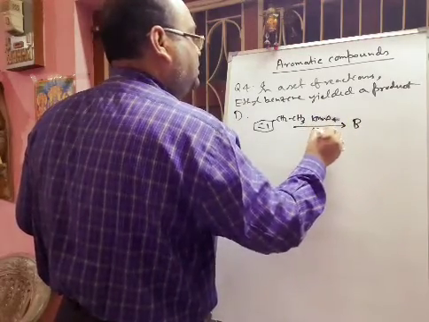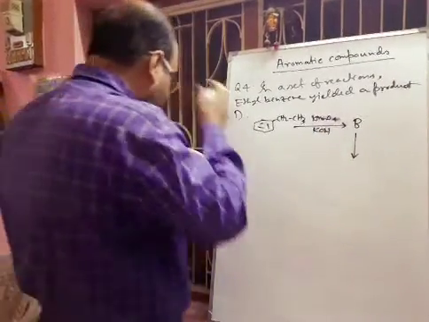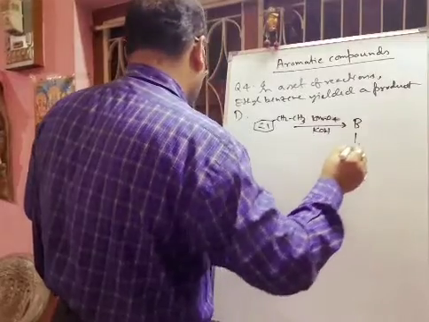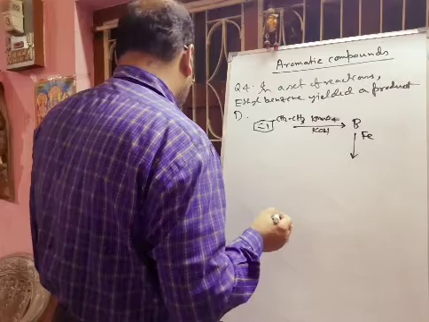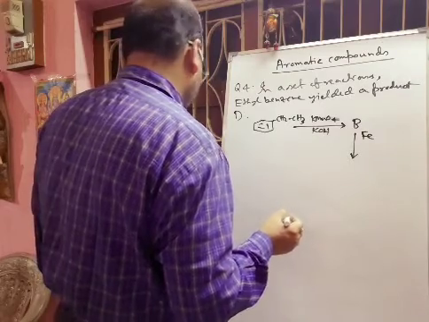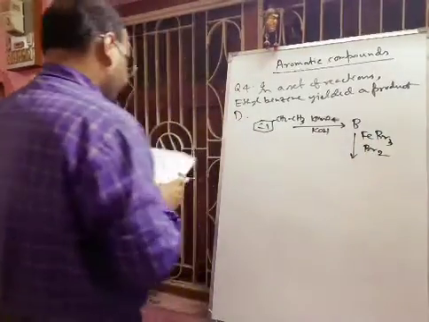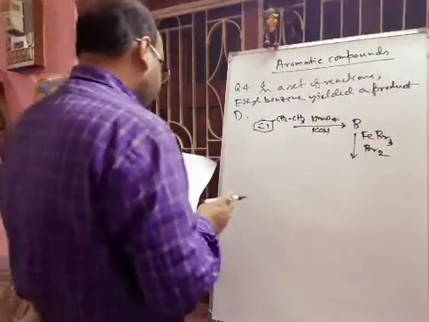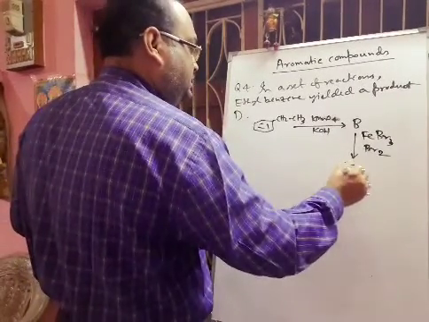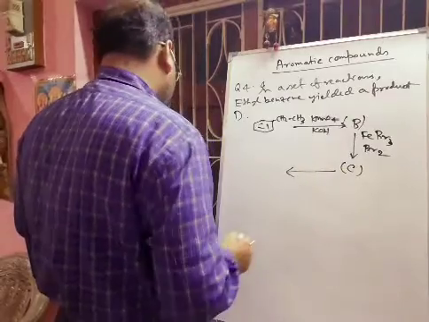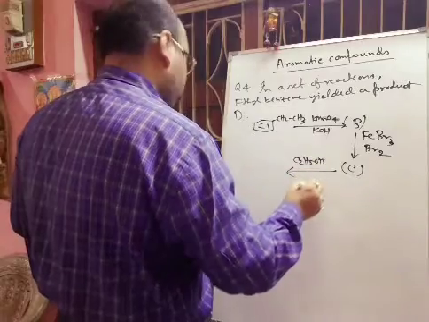Alkaline potassium permanganate. Then on the product B we are using the reagent FeBr3, Br2, or FeCl3, Br2 you can write. Next, you are getting the product C. Next is given ethyl alcohol in the presence of H plus.